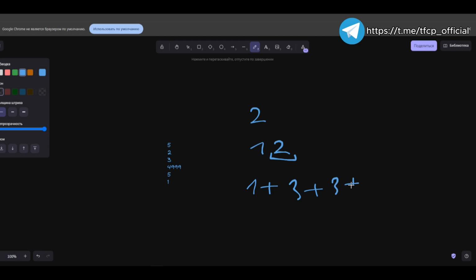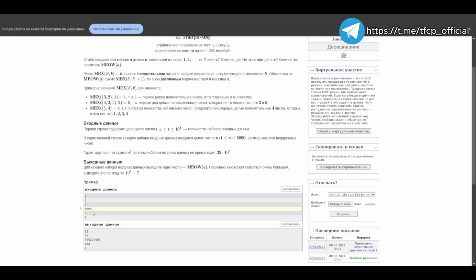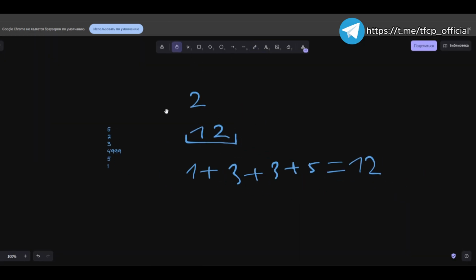Ultimately, we will get the mex for 1 and 2. We have a set length of 2. 2 plus 1 equals 3, meaning we are looking for the third mex in sequence, which will give us 3, 4, and 5. So we add 5 and get 12. This is how it turned out in the test. The problem conditions are clear. We need to find out how we actually get the answer.